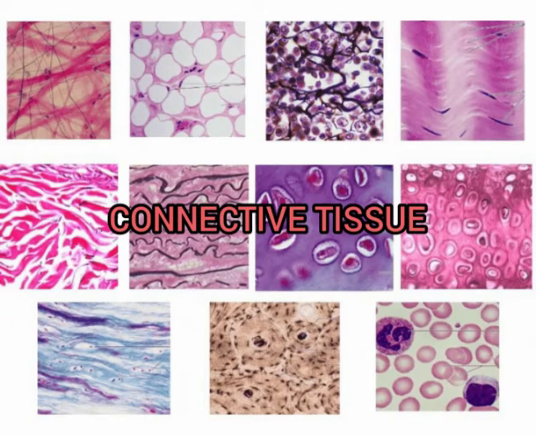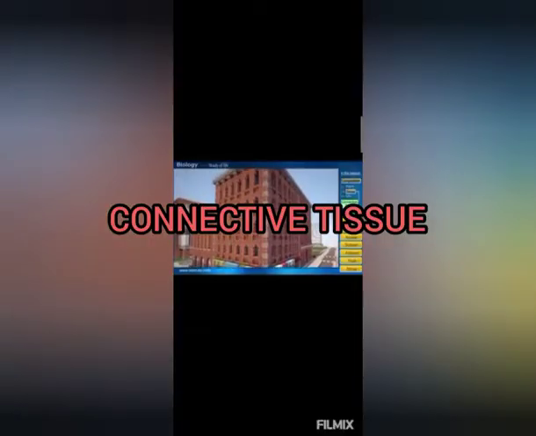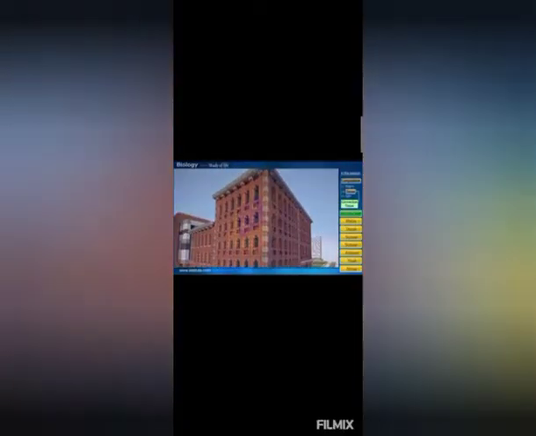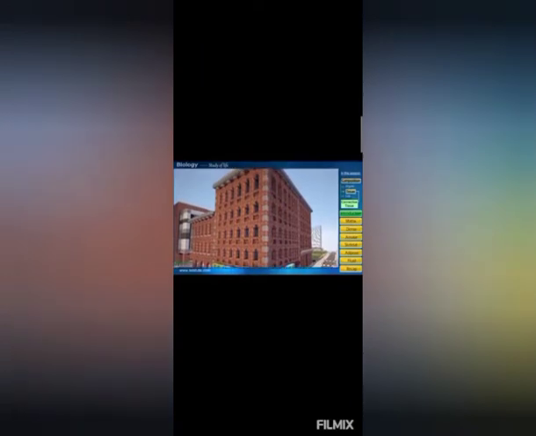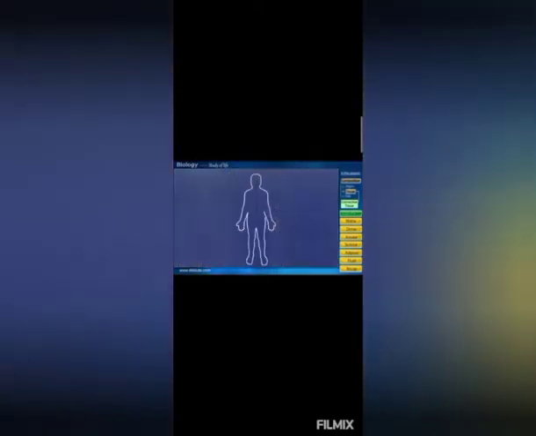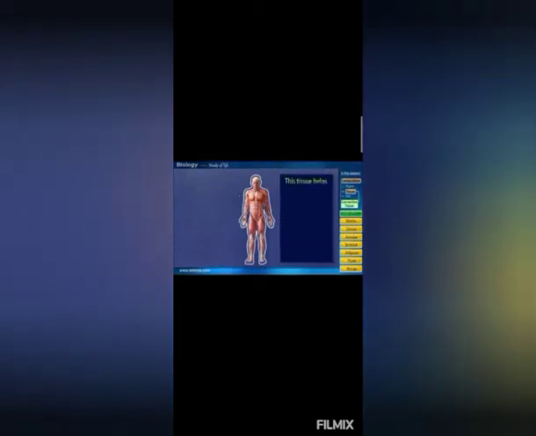Children, welcome again to know about another type of animal tissue, that is connective tissue. Students, just like cement, a binding material is needed to build a firm and solid structure, like a building, which works as a supporting and packing material too. In the same way, we have a cementing material in our body too, in the form of a special tissue which helps to bind the body together.